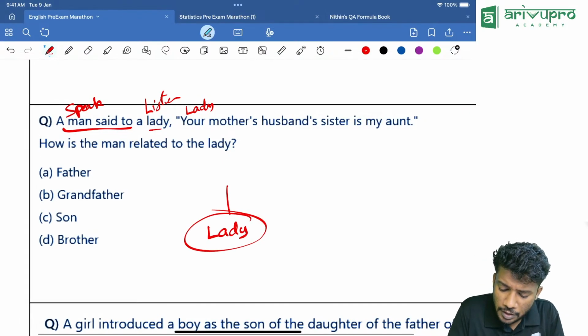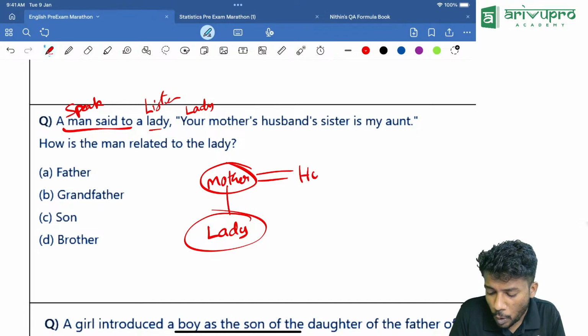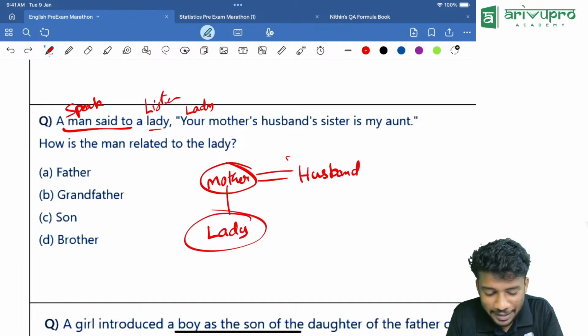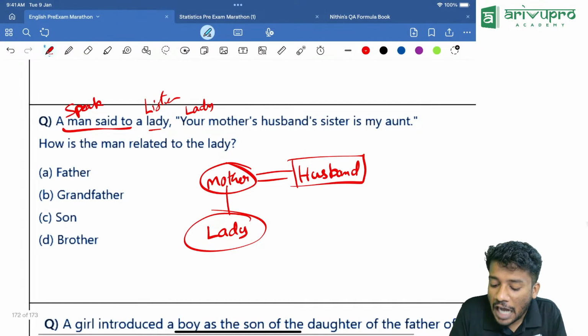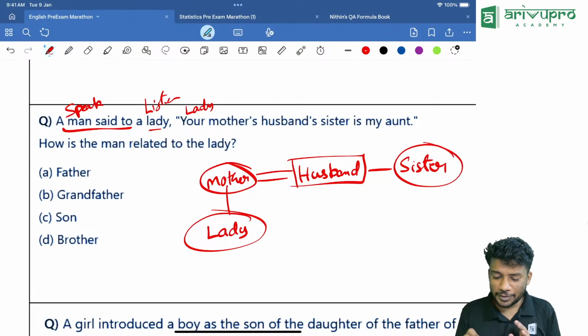Lady's mother, so the lady has a mother. Mother's husband, that means the mother is married to a husband. Is the husband male or female? Male. Then husband's sister, the husband has a sister.